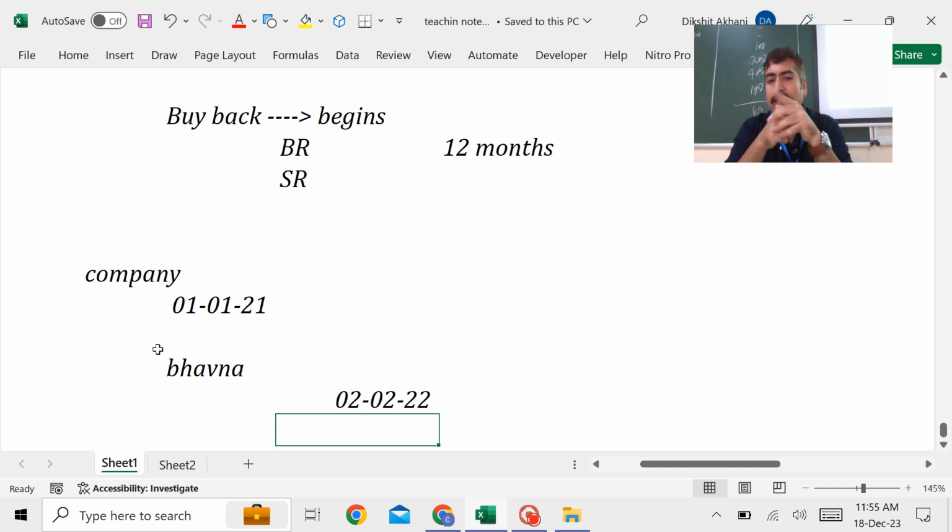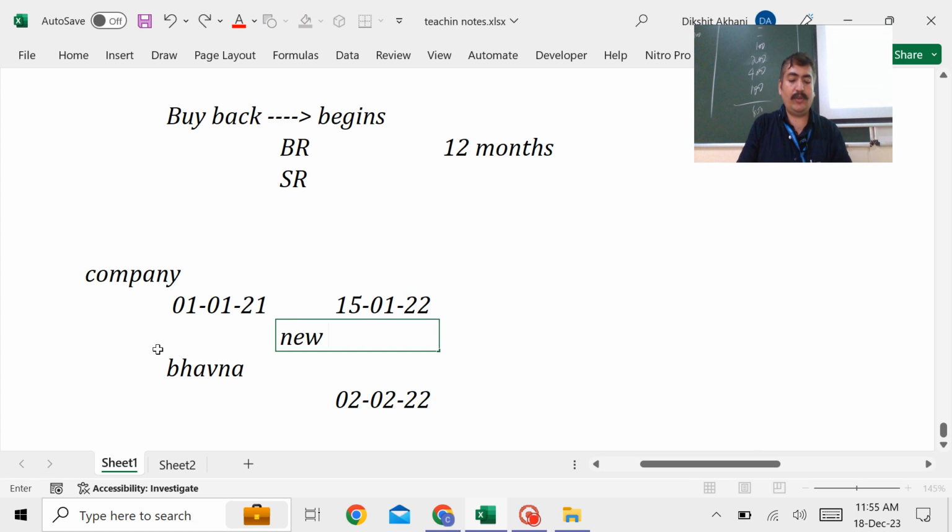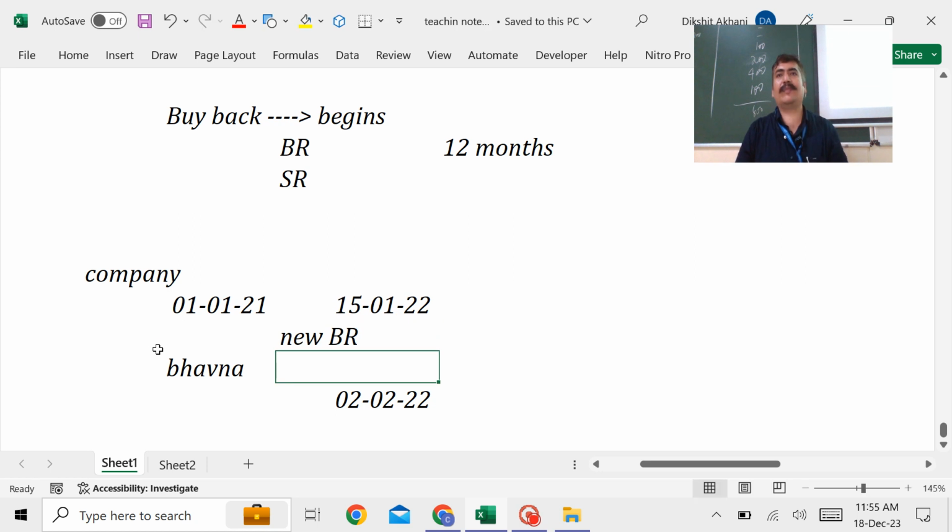But this is not the question. The question has come now. What would be your answer if on 15th January 2022 the company passes a new board resolution? Now is this Bhavna's proposal to sell back valid or not valid?